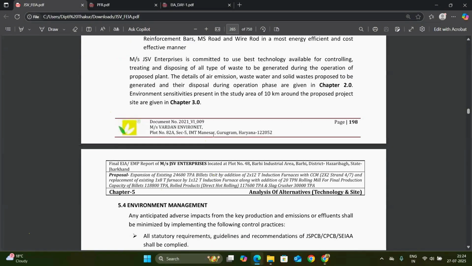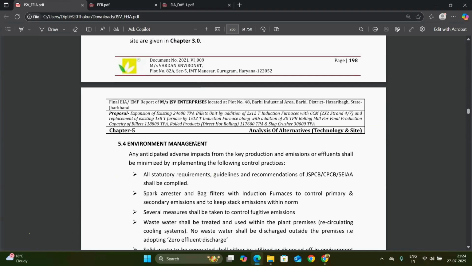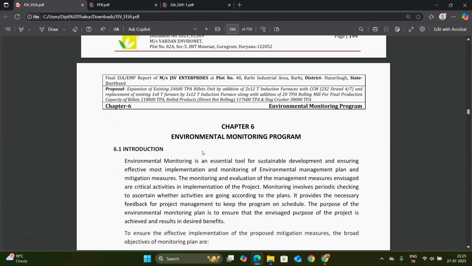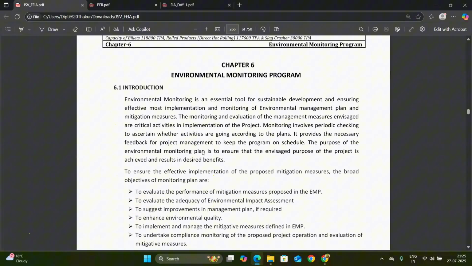On that basis, JSV Enterprises is committed to the best technology for controlling, treating and disposing of all types of waste generated during the operation of the proposed plant. That's why they went ahead, and the committee gave its assignment for the installation and expansion of the project. Based on the environmental management, several measures have to be taken for controlling fugitive emissions, with solid waste generated being utilized or disposed of in an environment-friendly manner, and continuous efforts are made for the improvement of socioeconomic status. And that is how we will move to chapter 6, which is the environmental monitoring program.